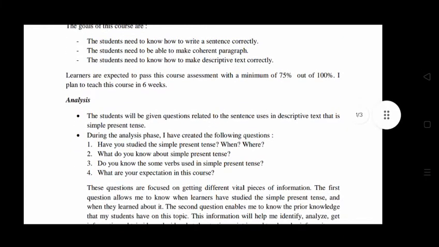In the analysis stage, the students will be given questions related to the sentences used in descriptive text, that is simple present tense. Because we know that simple present tense is the key for making descriptive text, right? So I will make sure that my students comprehend and understand how to make a simple present tense.